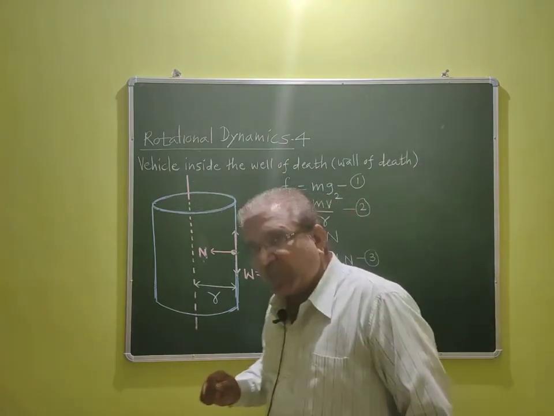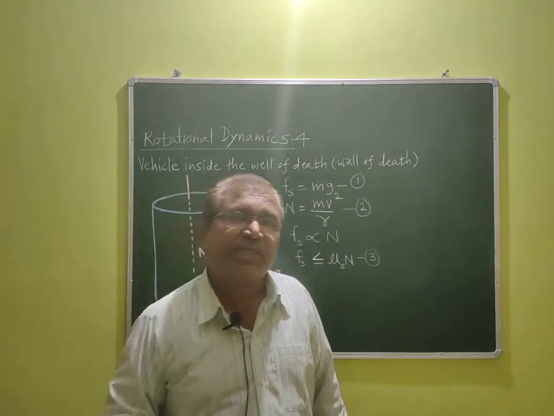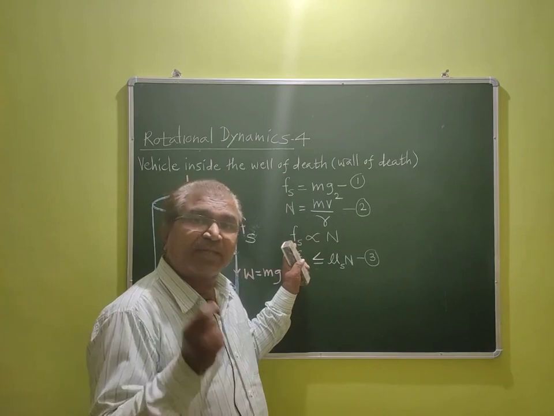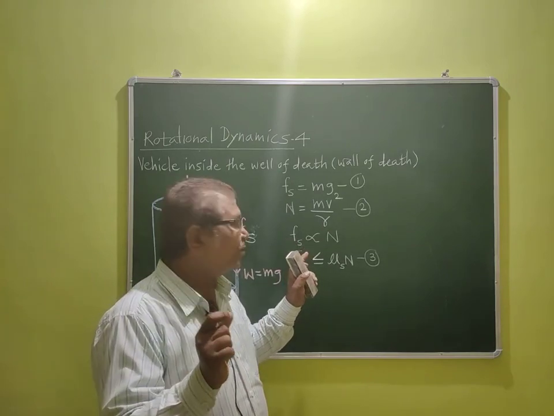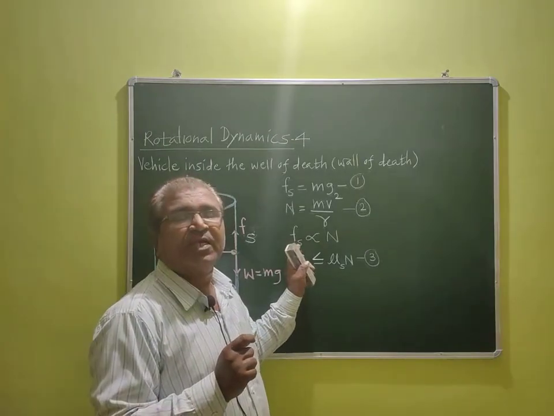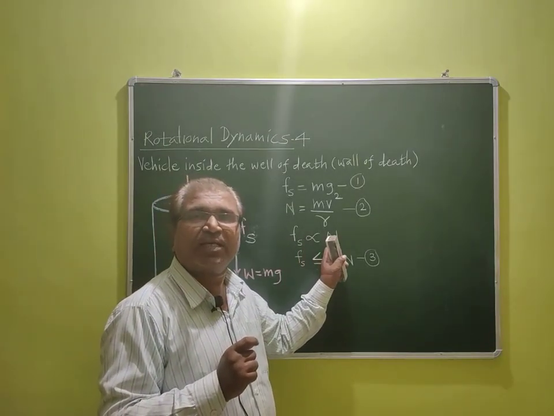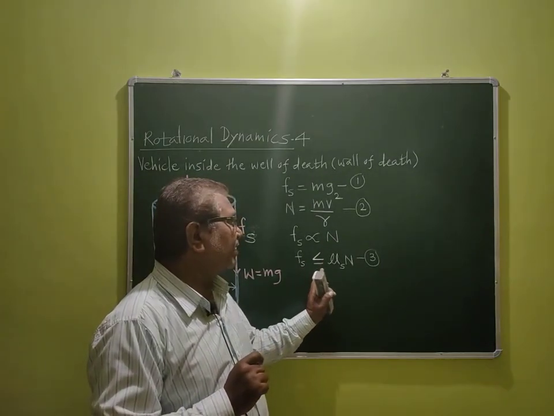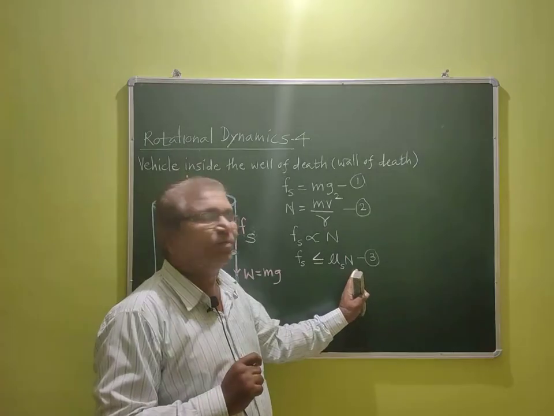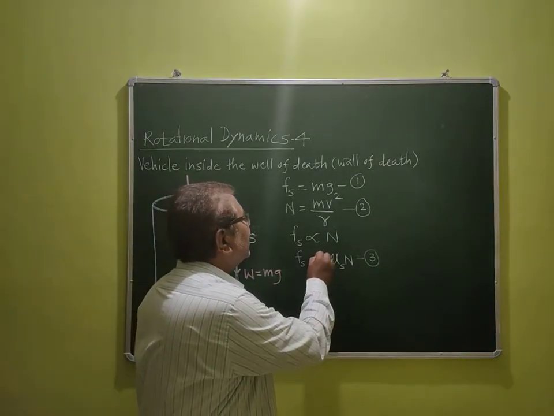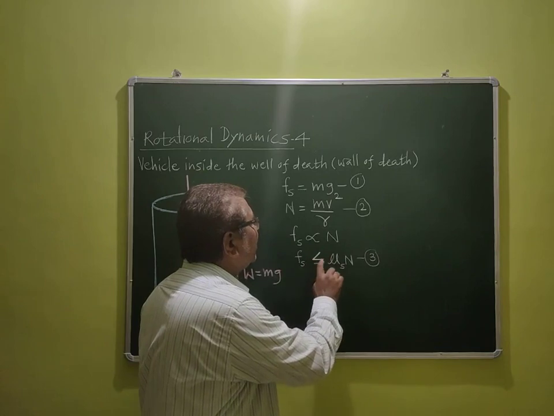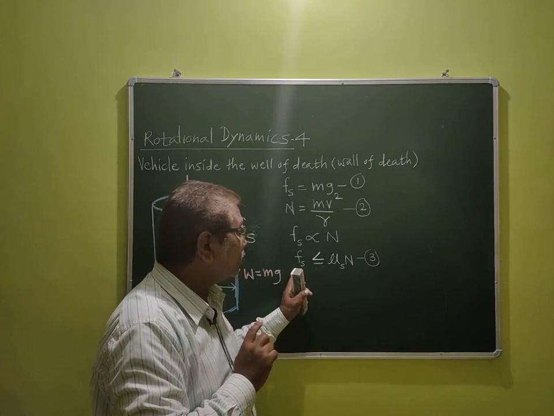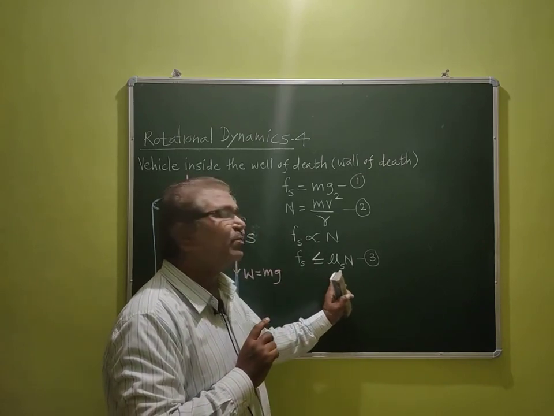We know the first law of static friction. What is the first law of static friction? This is the limiting force of friction, the maximum force of friction, we call it Fs. This Fs is directly proportional to the normal reaction. That law we know. From this we can write Fs equal to mu s into N. But I have given here the less than or equal to sign, because I have already told you this Fs should be smaller than this product.